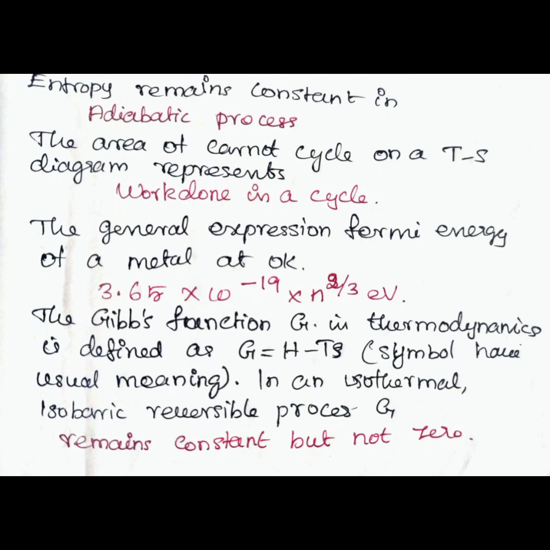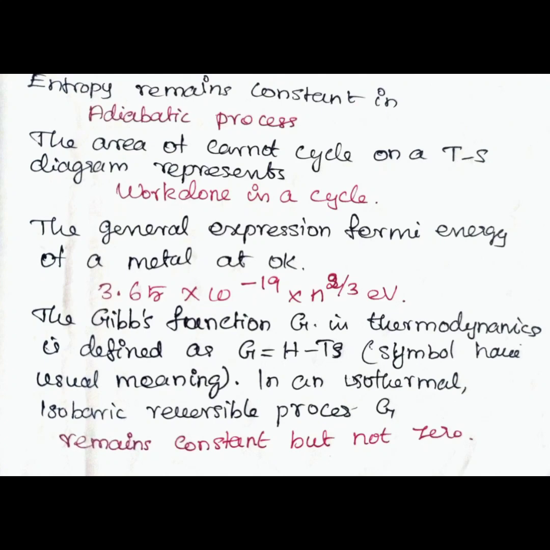Entropy remains constant in adiabatic process. Answer: adiabatic process. The area of Carnot cycle on a TS diagram represents work done in a cycle. Answer: work done in a cycle.